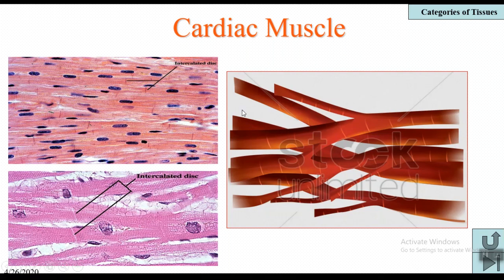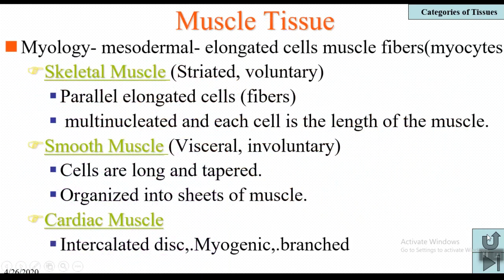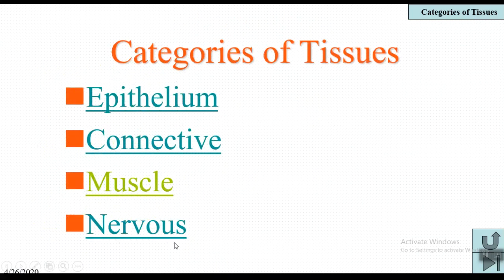The presence of intercalated discs is another unique characteristic feature of cardiac muscles. We will discuss all these muscles in detail in the musculoskeletal system.